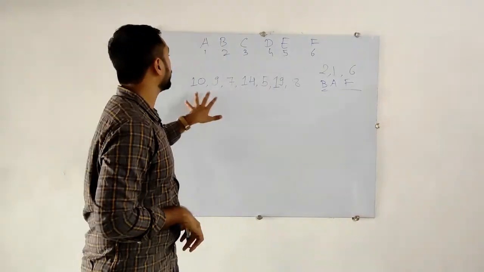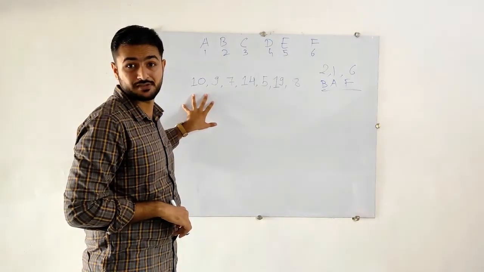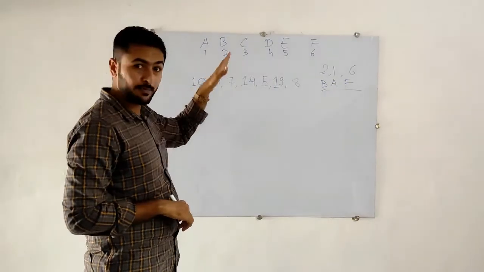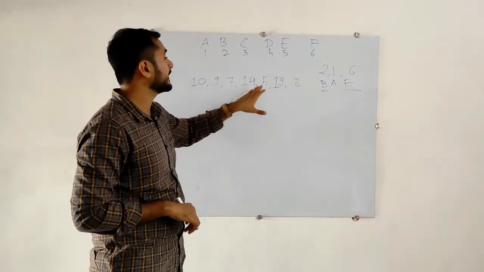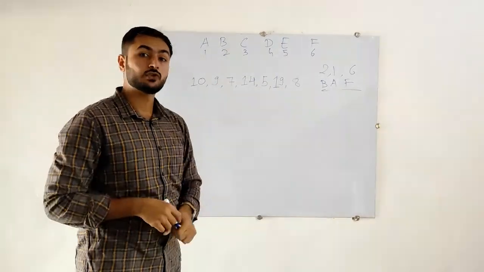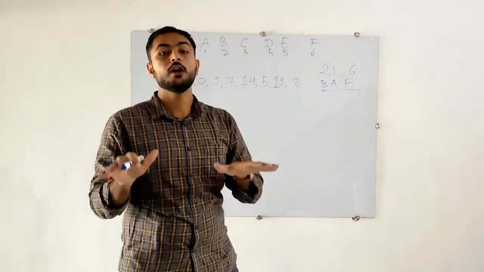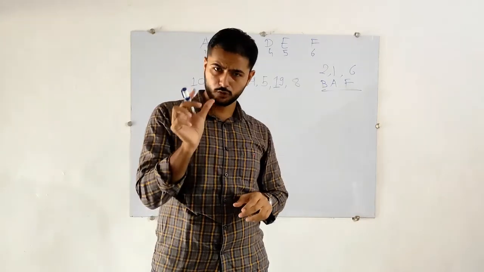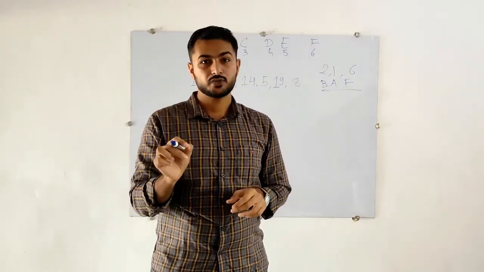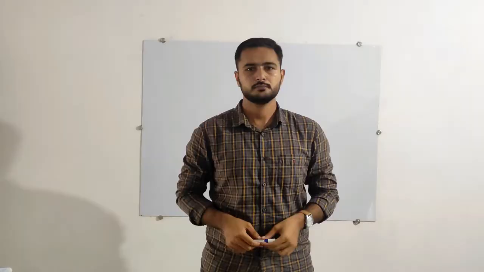Like that you can find out my name from these numbers. For 10, which alphabet is that? For 9, which alphabet is that, as well as 7, 14, 5, 19 and 8. So you have to create your own identity, your own language of mathematics, create one code and just paste it in the comment box.